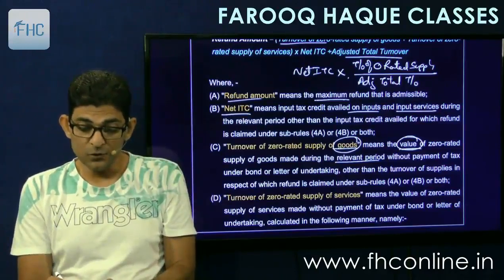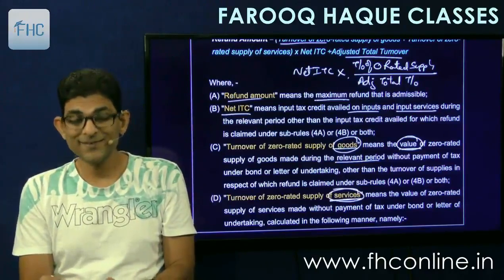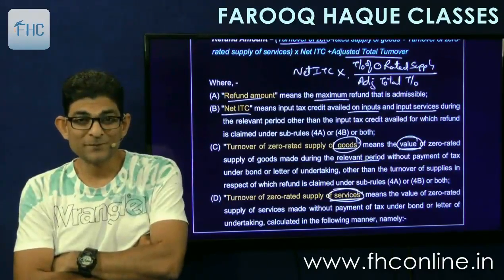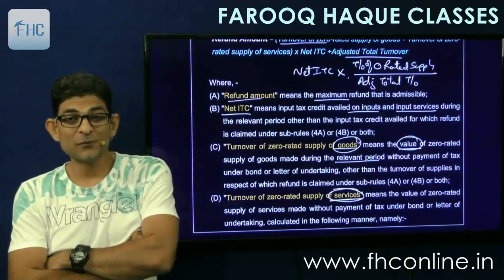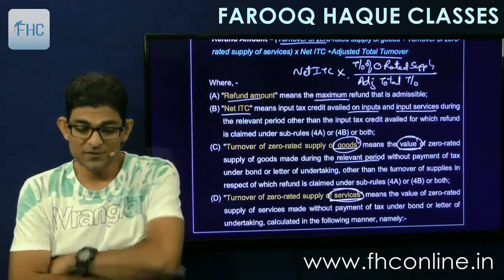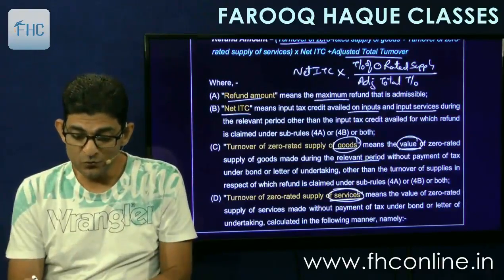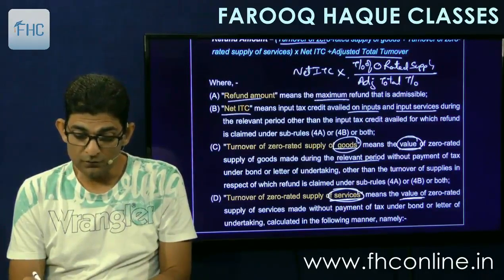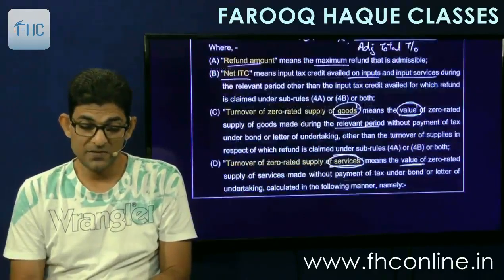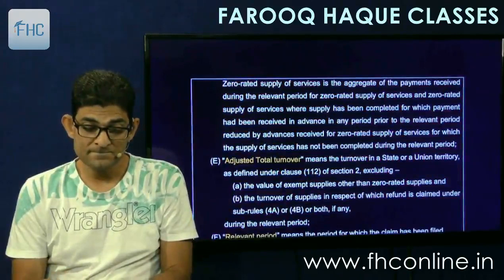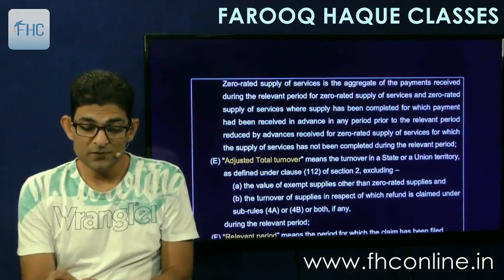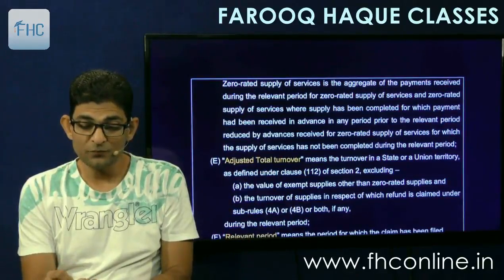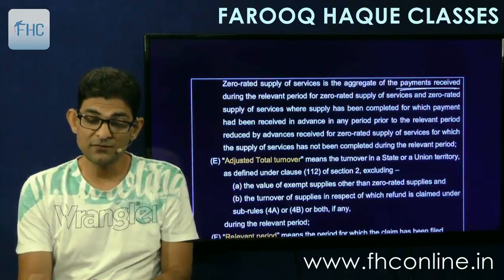Then what is the turnover for services? It is calculated on a slightly different footing. It means the value of zero rated supply of services made without payment of tax under bond or letter of undertaking, calculated in the following manner. Namely, zero rated supply of service is the aggregate of payments received.